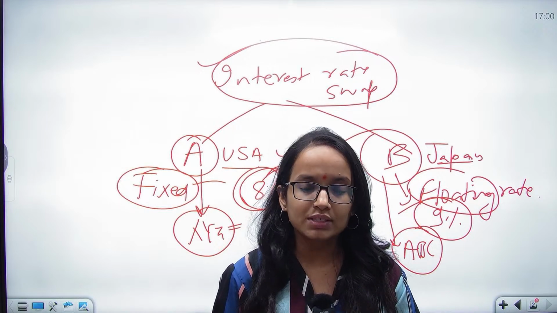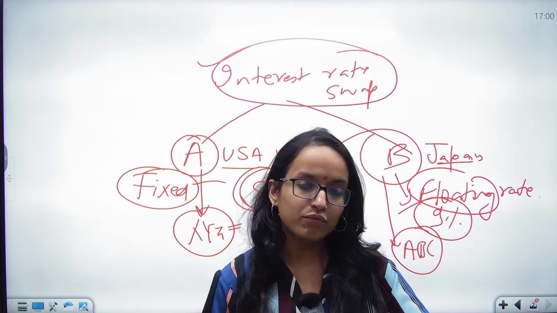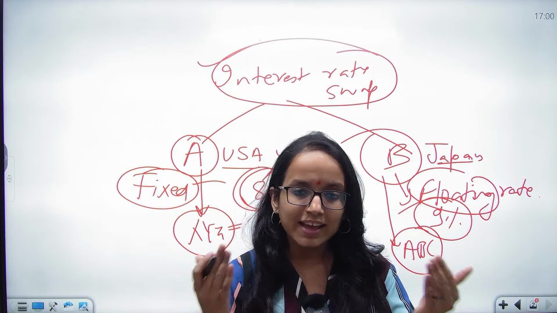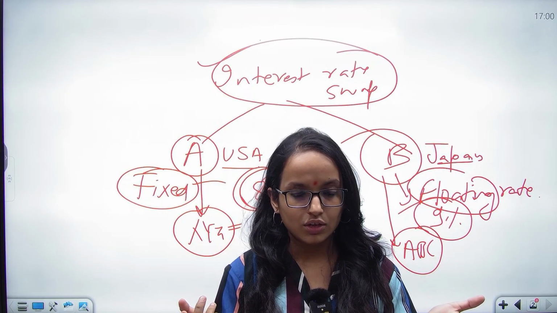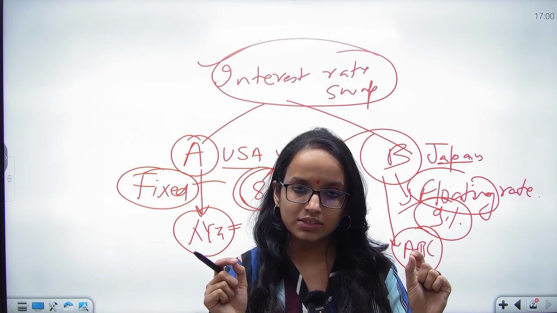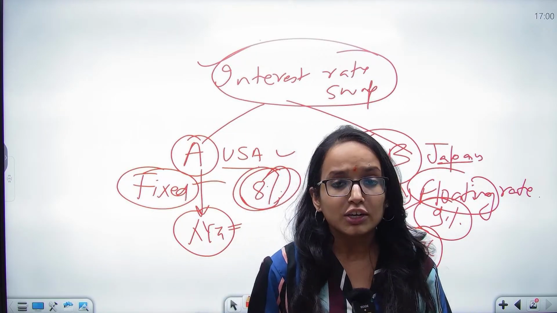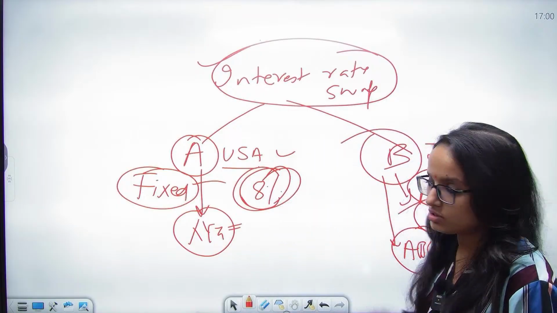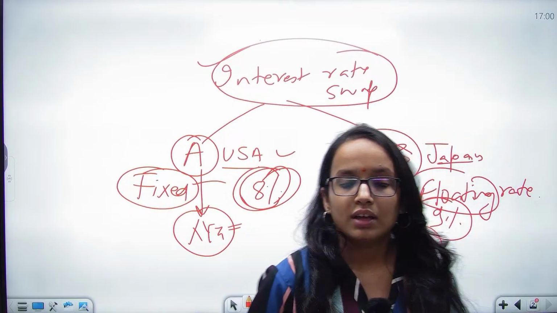So what they do is, rather than going and applying for a loan in the respective countries, they exchange this, right? So the interest rate also gets exchanged. This is interest rate swap, and this happens in the domestic market as well. Now who gets benefited out of it, who does not? Suppose this is fixed and this is floating, as I told you.